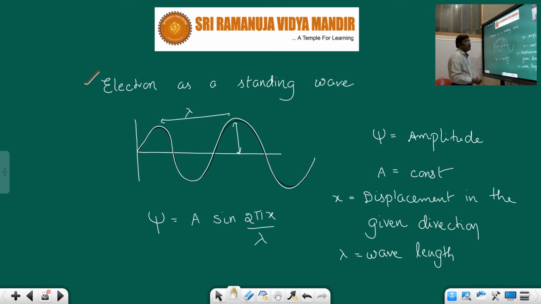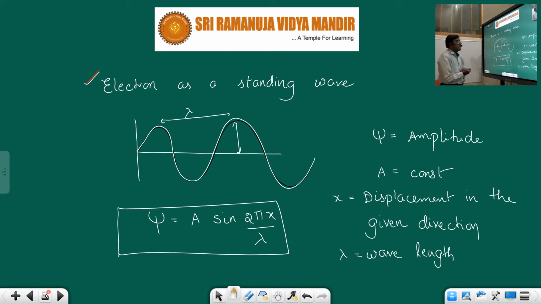Now if you know the oscillations, psi is equal to a sin 2 pi x by lambda. What is psi? Psi is the amplitude, a is a constant, x is the displacement, how much extent you have gone, and lambda is the wavelength. Because you consider the electron as a wave, this electron is moving in space, because it's moving around the nucleus.